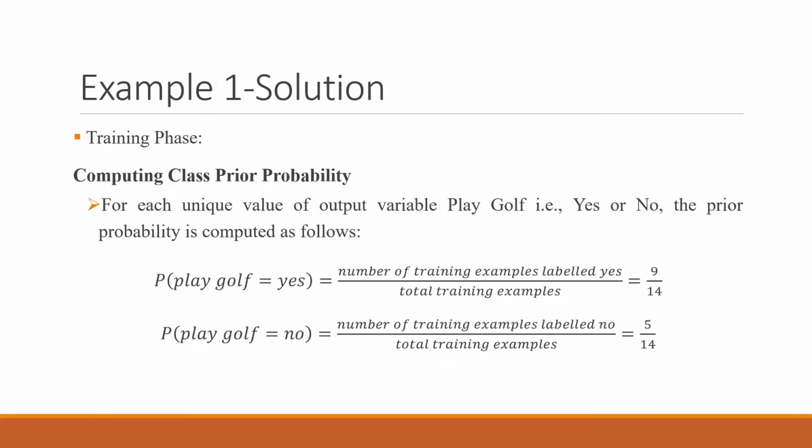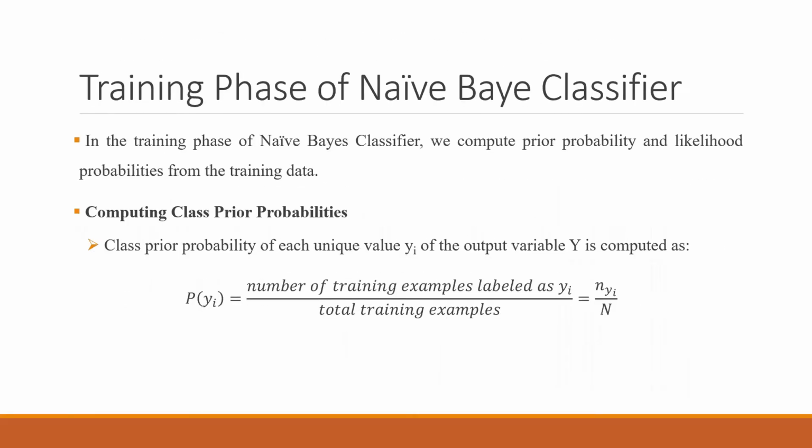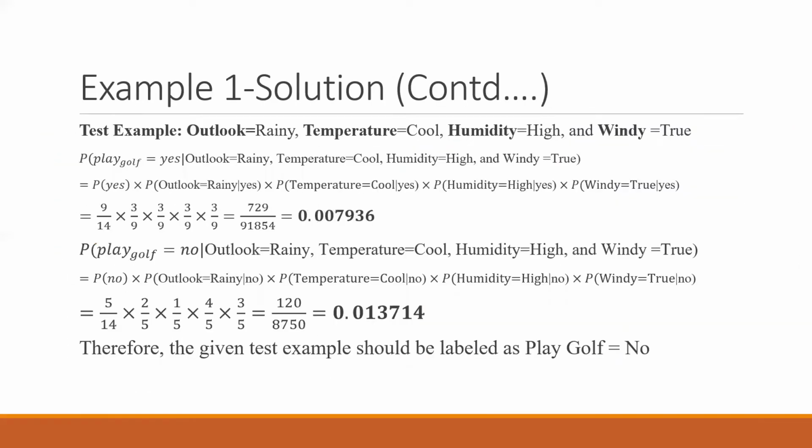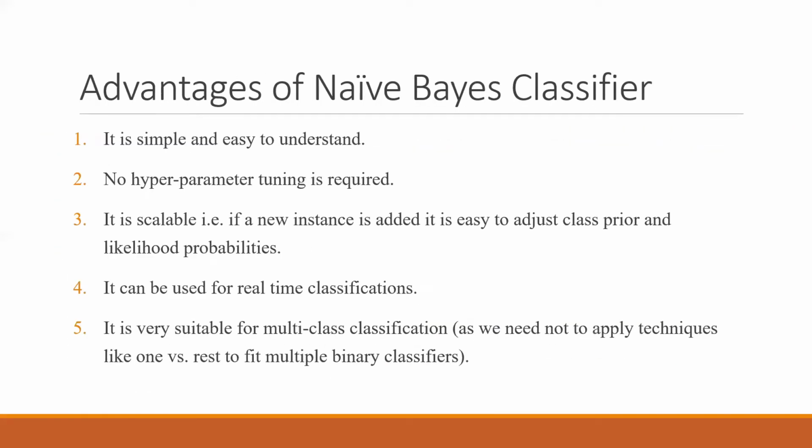the starting point is called prior probabilities. Yes, prior probabilities and the likelihoods. If you have these two things, then you can get the answer, you can solve it, and no hyperparameter is required. It is scalable. Obviously if we add one or two more observations in that sheet, we can update our tables accordingly, and it can be used for real-time classifications.